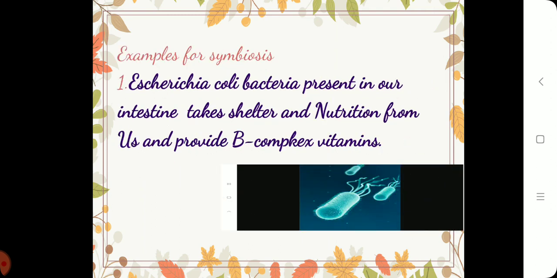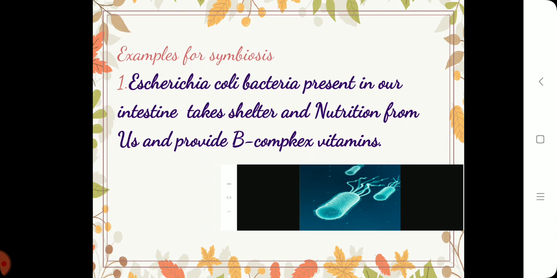Example 1: Escherichia coli bacteria present in our intestine take shelter and nutrition from us and provide B complex vitamins. This bacteria is a very helpful bacteria. They are found in the intestine. They are taking shelter in our intestine and also nutrients from our body, that is, the ready-made food from the body, and they make B complex vitamins for us.